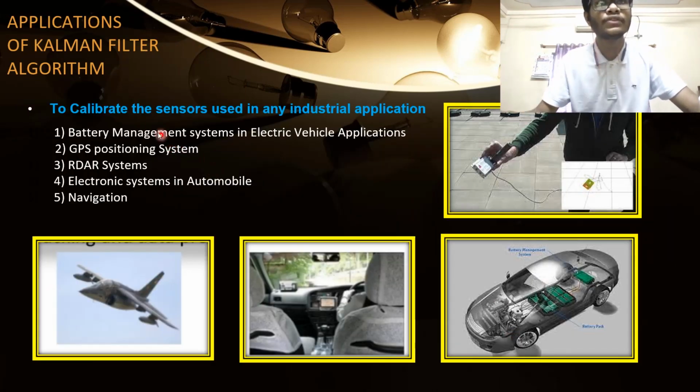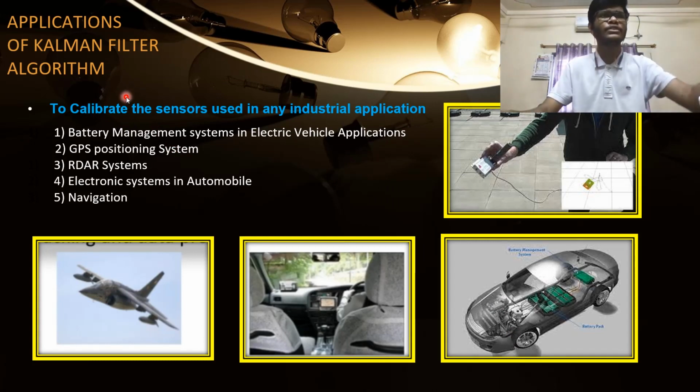And as we are using this algorithm specifically for battery management systems in electric vehicle applications, this can also be used for calibrating various sensors in GPS positioning systems. So this is the picture shown here, as well as in radar systems, as well as in the automobile sector, where we have a number of sensors in automotive and in navigation systems.